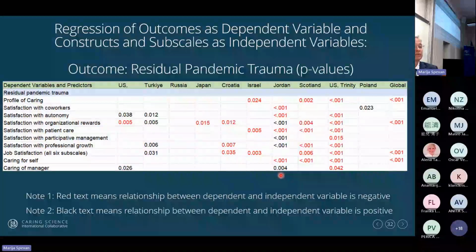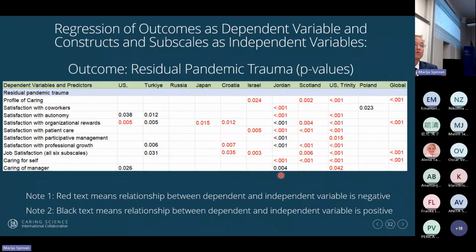And this is post-pandemic residual. So you can see intent to leave and trauma. Those are the two things that are most predicted by well-being. So here you can see, for example, in the US Trinity, as well-being increased, their difficulty post-pandemic is less, but there's much more red than black. In Turkey, you can see that it's positively correlated. So as those things increase, residual trauma also increases. So again, you can't rely on the global data in many of these outcome examinations, because you have to talk about your context.